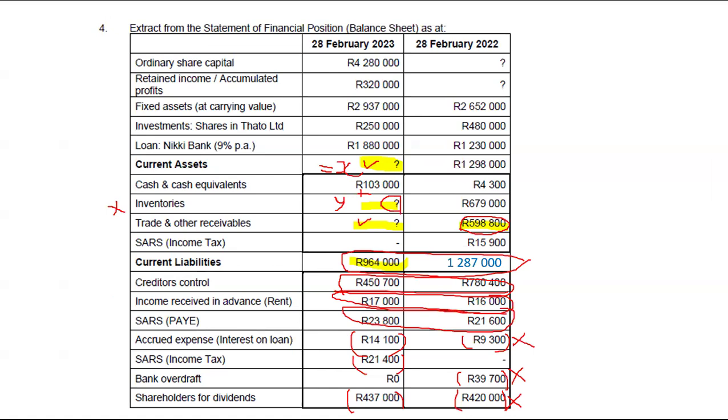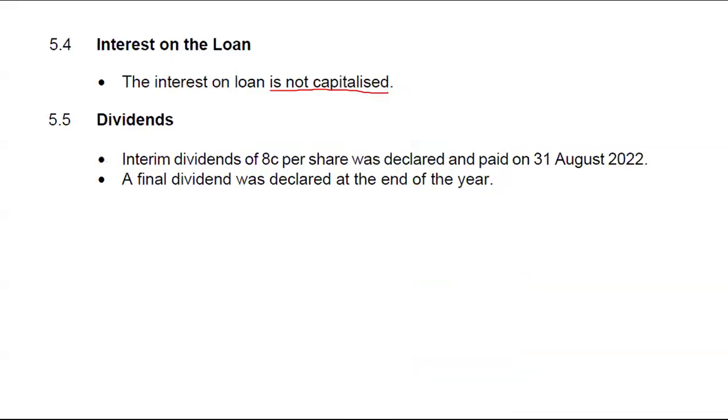I do have profit after tax, but I don't have the balance at the beginning of the year. So again, here I can't even manipulate because I have two unknowns. I will not have the balance at the beginning of the year of retained income. I will also not have shareholders for dividends. So it'll be impossible for me to use that as well. But let's see what they gave us, okay?